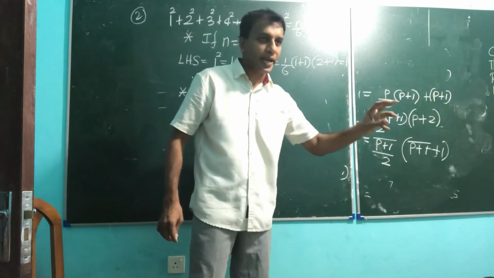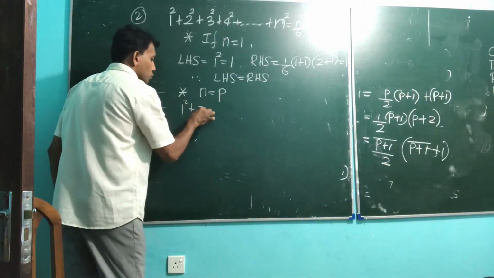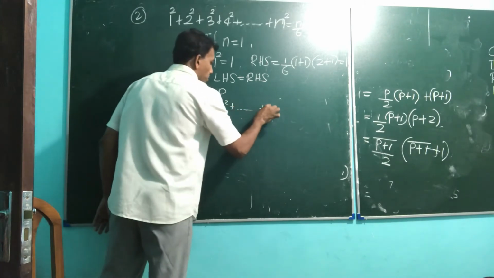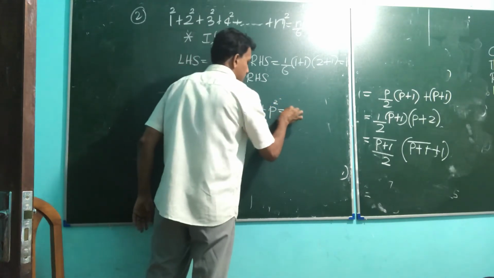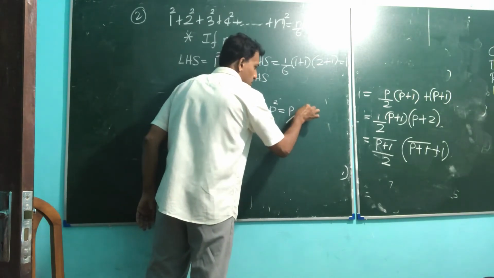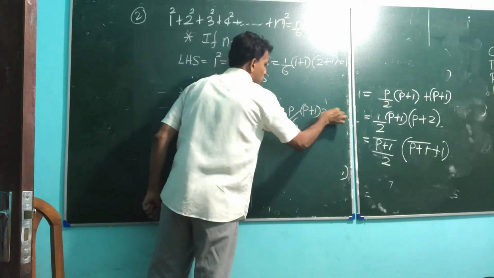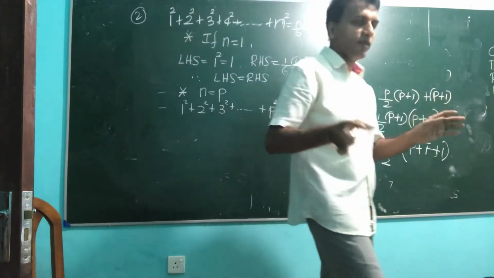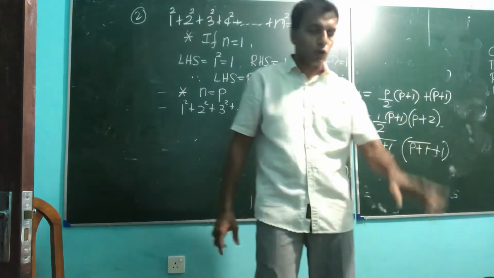Write everything. Where is n? Say p. So 1 square plus 2 square plus 3 square and up to p square. The other side put n for p. P by 6, that is p plus 1, 2p plus 1. Okay, that is straightly assumption, copy straightly. Where is n? Replace n for p or substitute n for p, that's all.